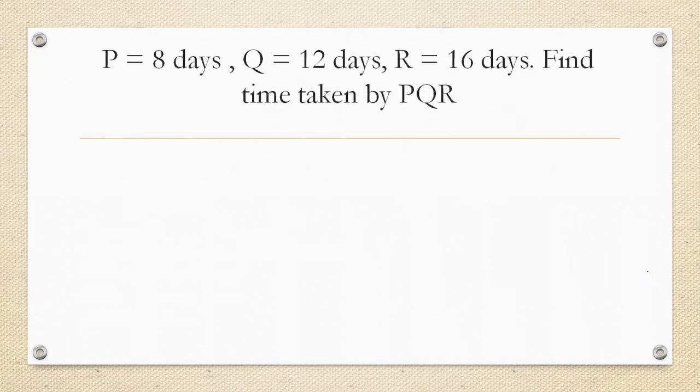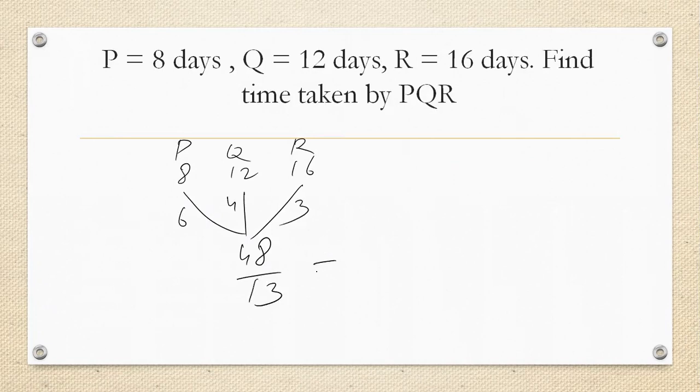Third question. If P equal to 8 days, Q equal to 12 days, R 16 days, find the time taken by PQR. First take the LCM. 16 into 3, 48. The efficiencies are 6, 4, 3. We got 48 by 13. Convert this into a mixed fraction, which becomes 3 and 9 by 13. So 3 days and 9 by 13th of the 4th day.